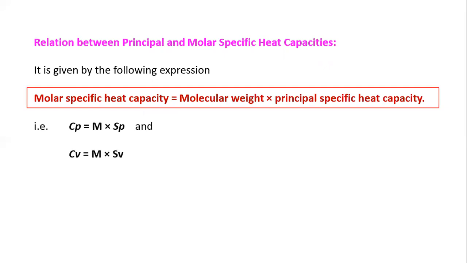So here molar specific heat is equal to M into S. This relation is written for both. Molar specific heat at constant pressure is equal to molecular weight into principal specific heat at constant pressure.